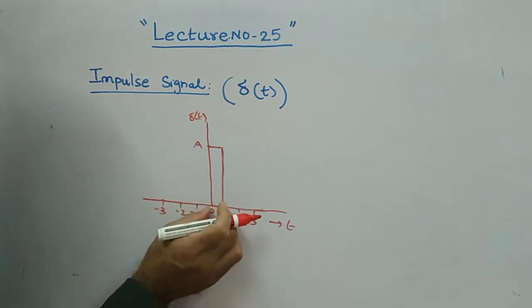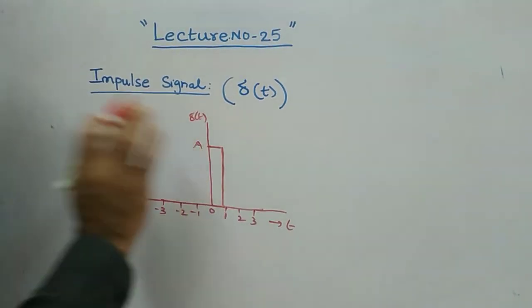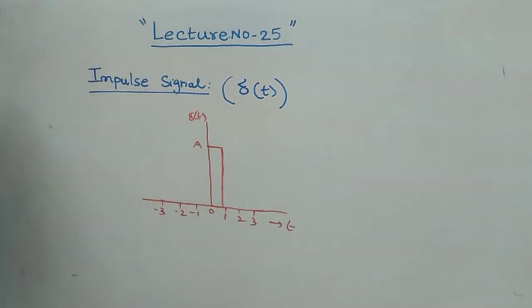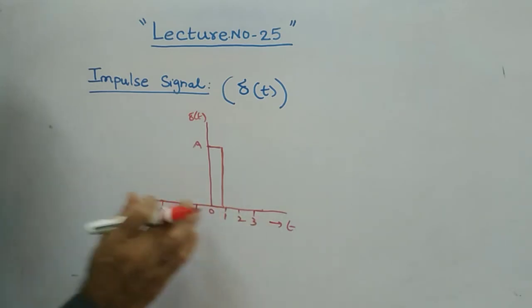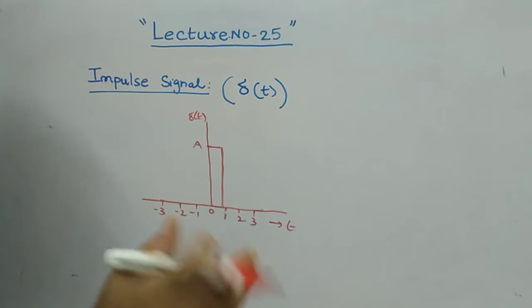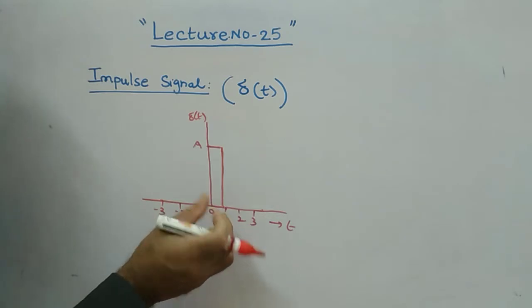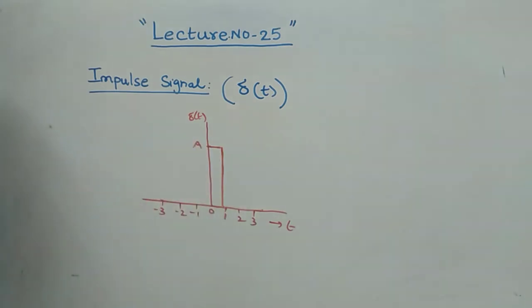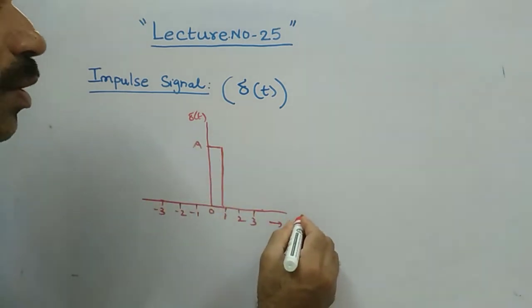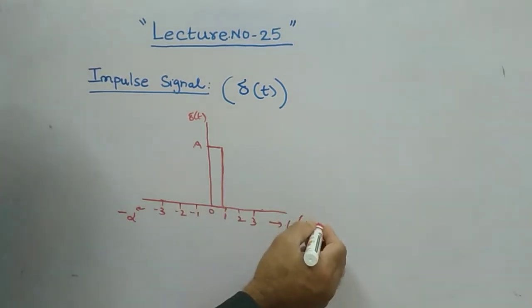For a short period of time the magnitude is high, but however I am representing it with some value A. Practically, ideally the time is 0, and for time equal to 0 the magnitude is infinite. Those are the ideal values of the impulse signal. So practically we will consider t equal to 1 second and some magnitude A. Then this goes up to minus infinity, and this up to plus infinity in time.